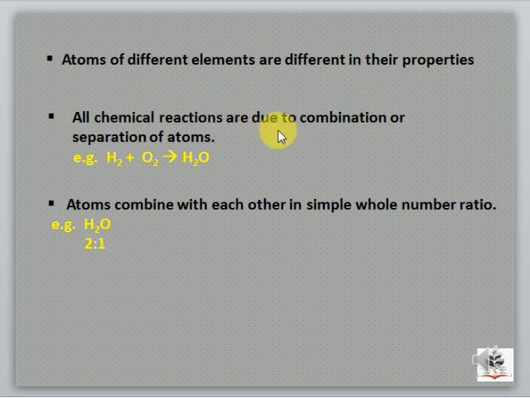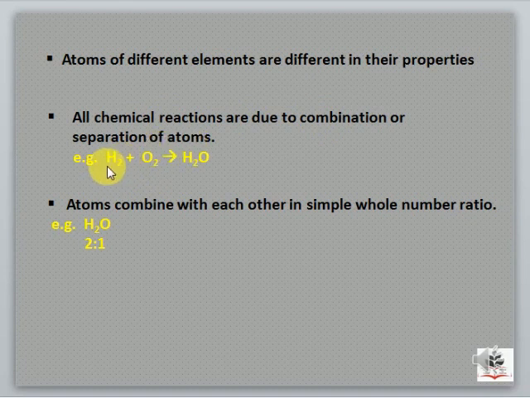All chemical reactions are due to combination or separation of atoms. The chemical reaction means atoms of elements or compounds will combine together to form a new substance. During this reaction, either the atoms will be combined together to form a new substance, or the atoms will get separated to form new substances.